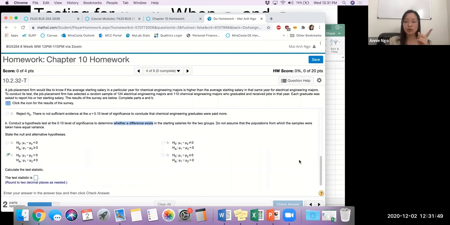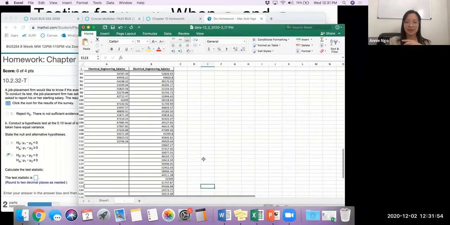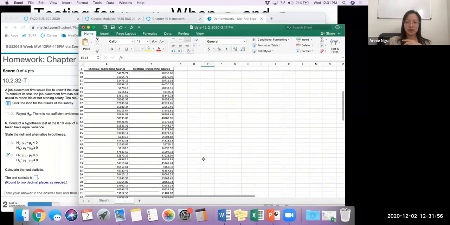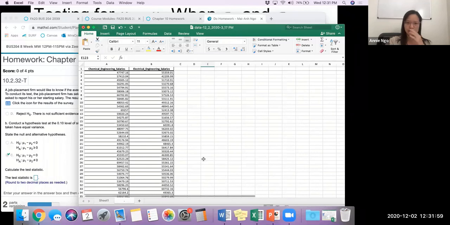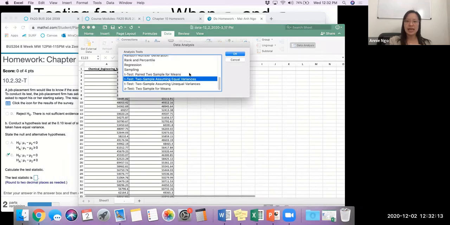Okay, now what we have to do is go back to your Excel file and go to the original data tab again. All right, so we've got our chemical and electrical engineering data. We have to rerun it, but this time with unequal variances. So go ahead and click on data, data analysis. Hopefully the more we do this, the easier it gets. And now you'll want to make sure to check the t-test for 2 independent samples, assuming unequal variances. Go ahead and click OK.